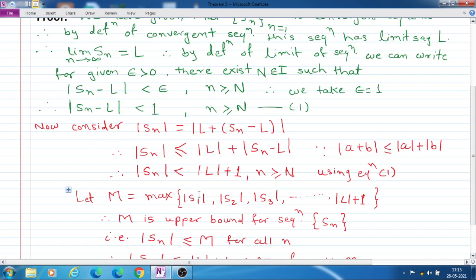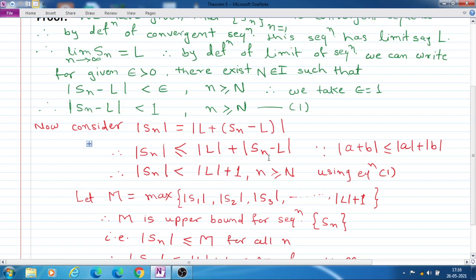But we know this mod Sn minus L is less than 1 in the above equation 1. From the definition of limit, we got it. Therefore, it is strictly less than 1. Now we can write here mod Sn is strictly less than mod L plus 1.